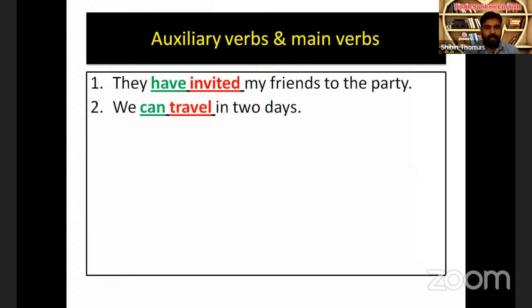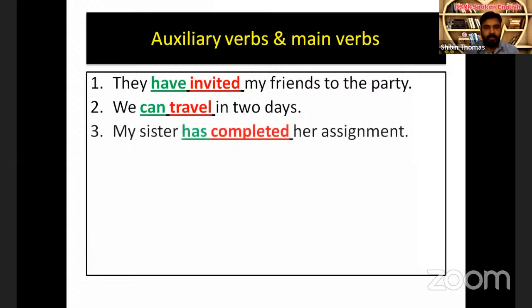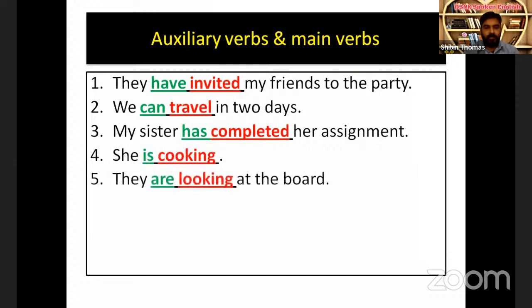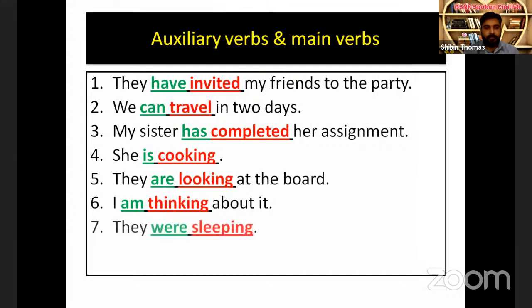Then second, can is auxiliary verb, travel is main verb. Next, has is auxiliary verb, completed is main verb. Next, is auxiliary verb, cooking is main verb. Are is auxiliary verb, looking is main verb. Am, auxiliary verb, thinking main verb. Were, auxiliary verb, sleeping main verb. Will, auxiliary verb, help main verb.